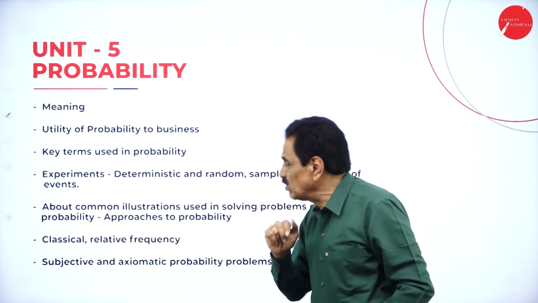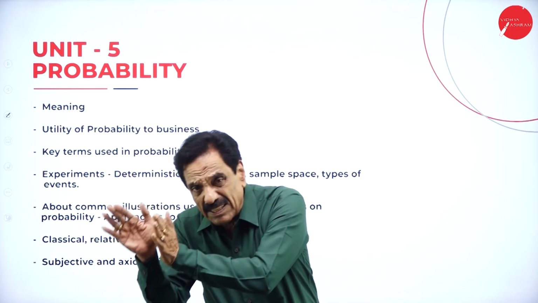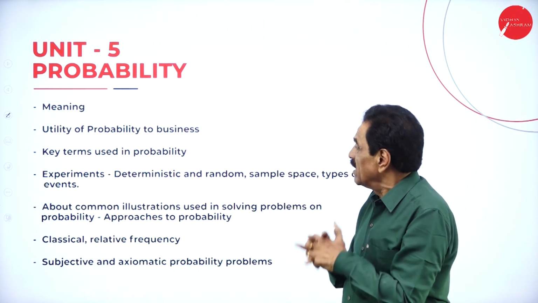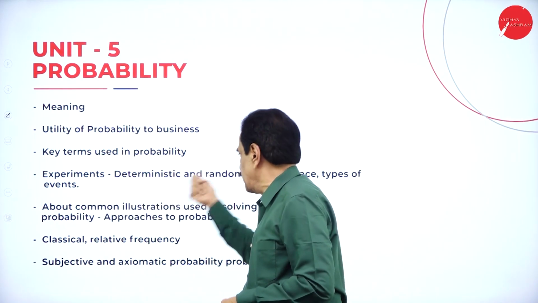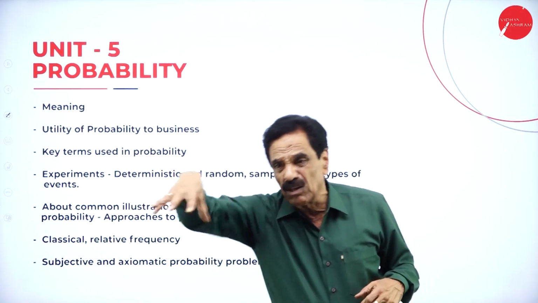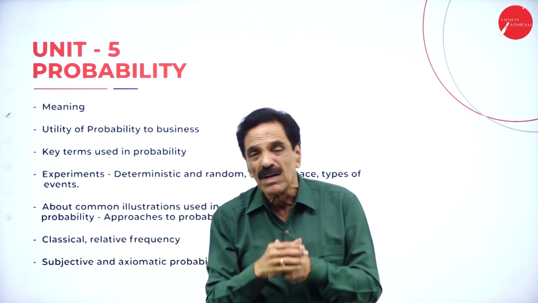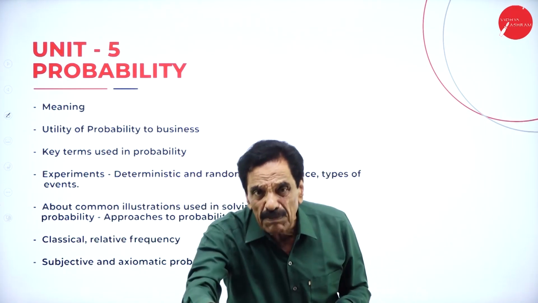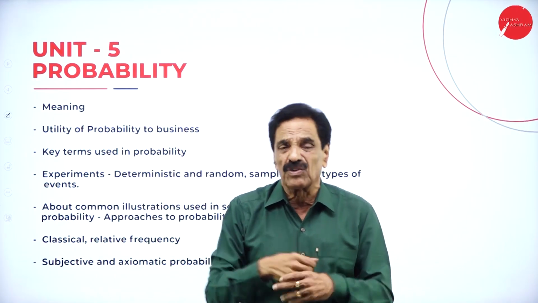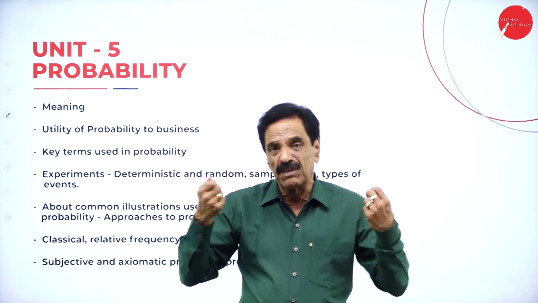Here there is one term we call relative frequency. If one frequency is related to another, then we can say relative frequencies are considered. Then the term experiment, deterministic and random. You take some samples at random and find out whether what we say is correct or not. When you want to make a selection, randomly we select about 10 or 15 students out of 100 students. They may be good or they may not be good, so it depends upon how they behave.